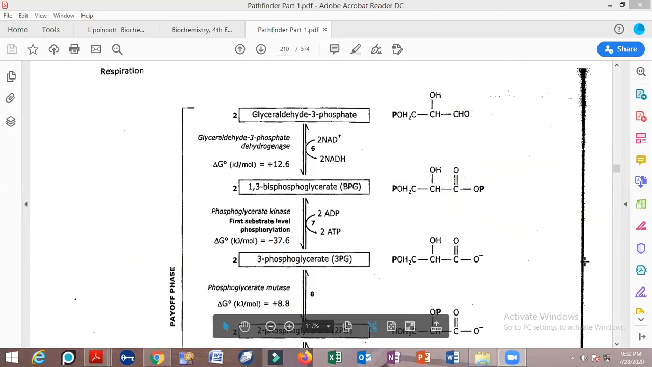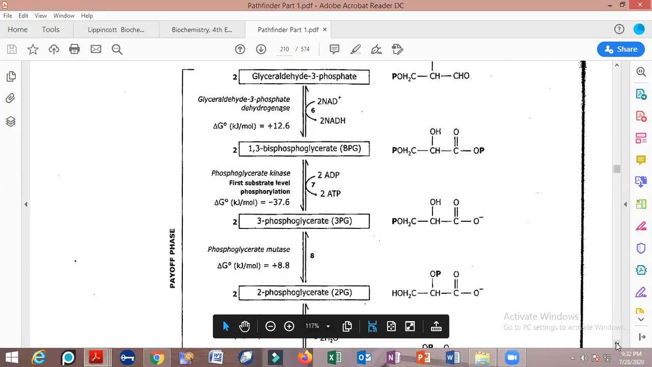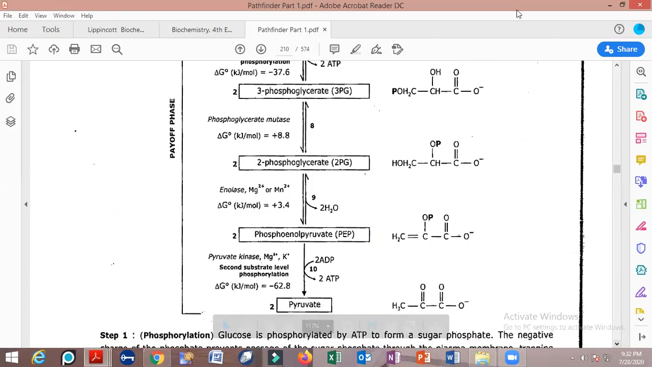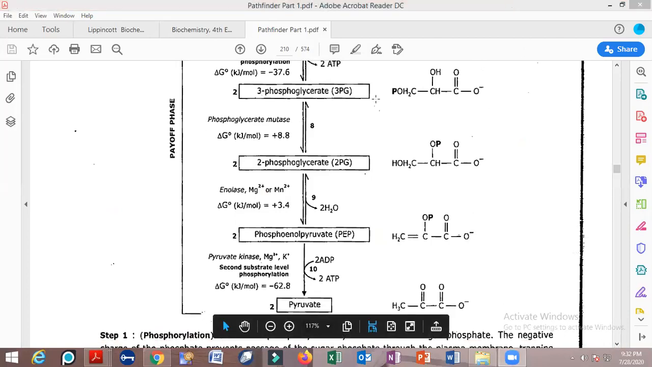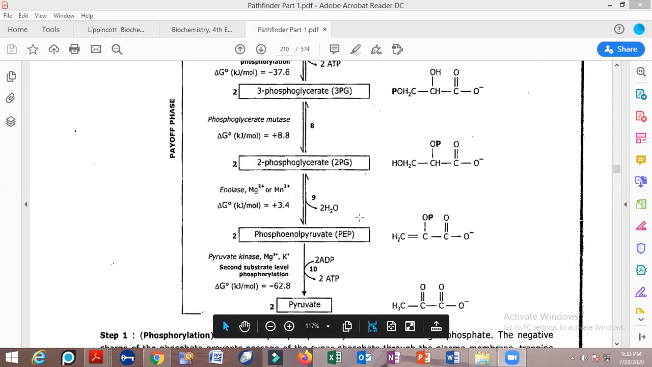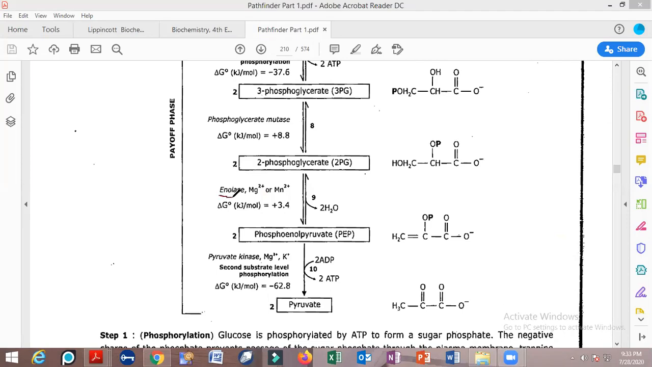Now moving forward, the next reaction that we are going to look at is that of enolase and pyruvate kinase. I know that the time is almost over, but please give me some time so that I can finish this topic. There are only 2 reactions that are remaining. One is of enolase, another one is of pyruvate kinase. Now there is another reaction that is going to take place, and that reaction is that of enolase.